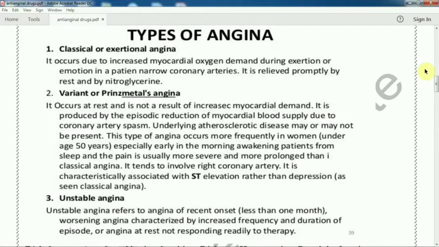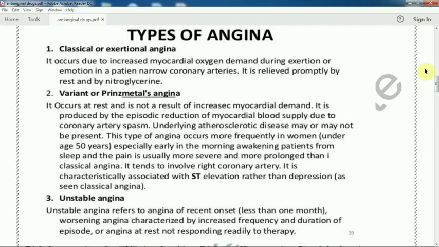Now comes to the unstable angina. Unstable angina refers to angina of recent onset, less than 1 month, worsening angina characterized by increased frequency and duration of episode, or angina at rest not responding readily or thoroughly. So it is unstable. That means the frequency is increased.